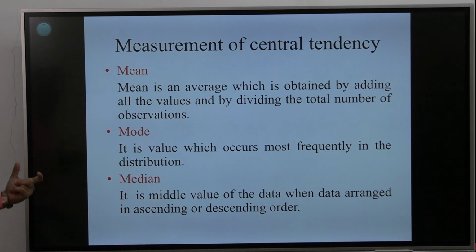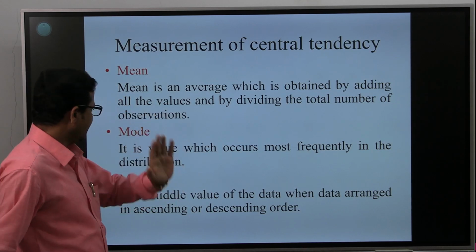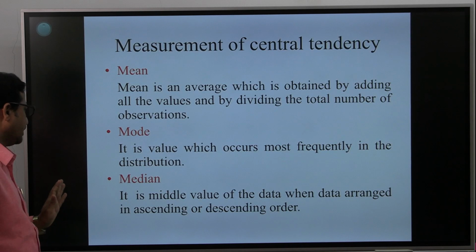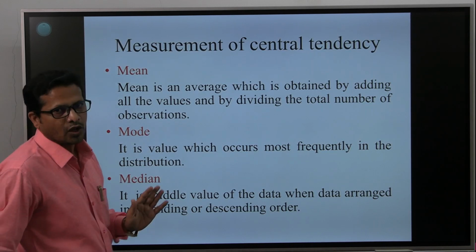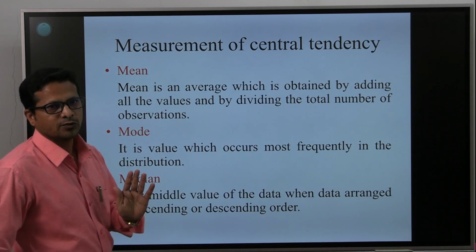Whereas mode is a value which occurs most frequently in the distribution. And median, the last one. The median is the middle value of the data when data is arranged in ascending or descending order. It is known as median.